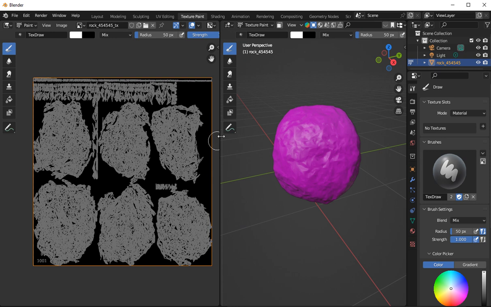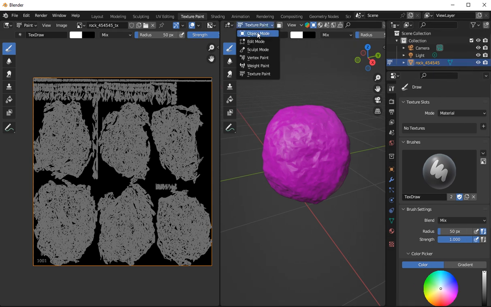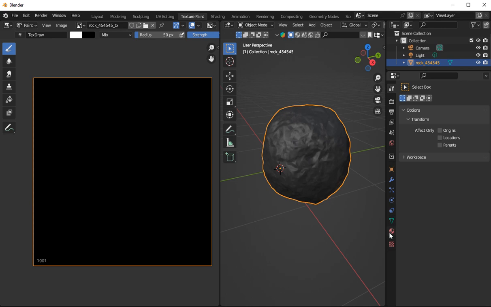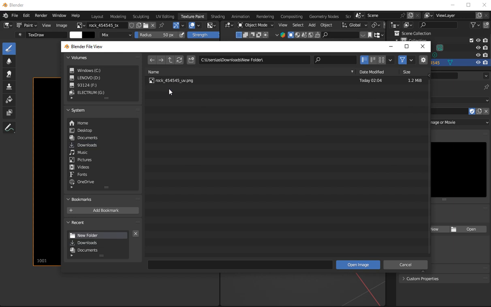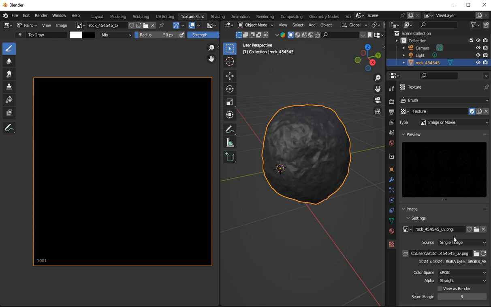Okay, now we've got a UV map for our model, and we've got a texture for it. So now we can go over here, go back into object mode, leave it like that. Go down here, make sure you're in object mode. Go down to texture, go new. We're not making a new one. Press the shield, go here, go to downloads, find your UV map, because that's what we're doing. Click on it, go open. Open the UV map, and you can see what's there. Click the shield, just press that if you want to refresh it, so it refreshes the actual map. So now it's got the UV map on the actual thing.